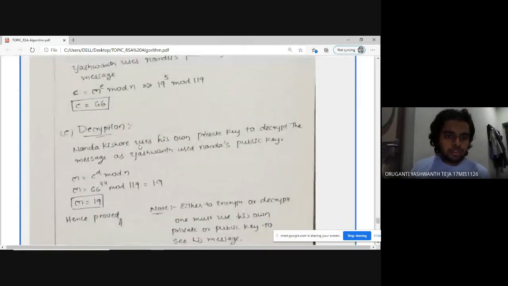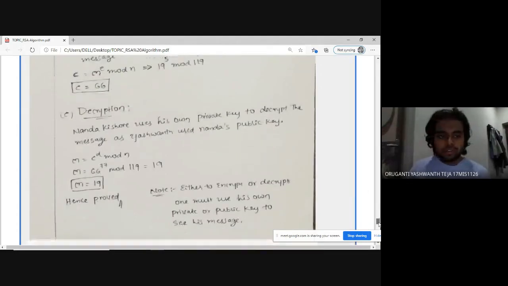In the decryption process, Nandakishore uses his own private key to decrypt the message, as Yashwant used Nandakishore's public key. I think you got it now. So m equals c power d mod n. By substituting all these values, ciphertext and private key, we will get m equals 19, hence proved.